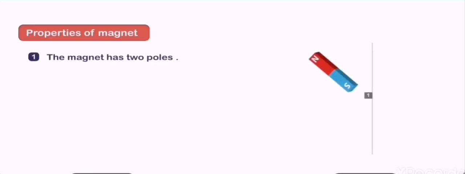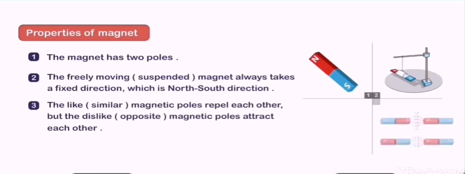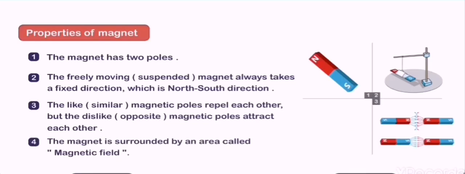What are the properties of magnet? Number one, the magnet has two poles. Number two, the freely moving or suspended magnet always takes a fixed direction, which is north-south direction. Number three, the like or similar magnetic poles repel each other, but the dislike or opposite magnetic poles attract each other. Number four, the magnet is surrounded by an area called magnetic field.